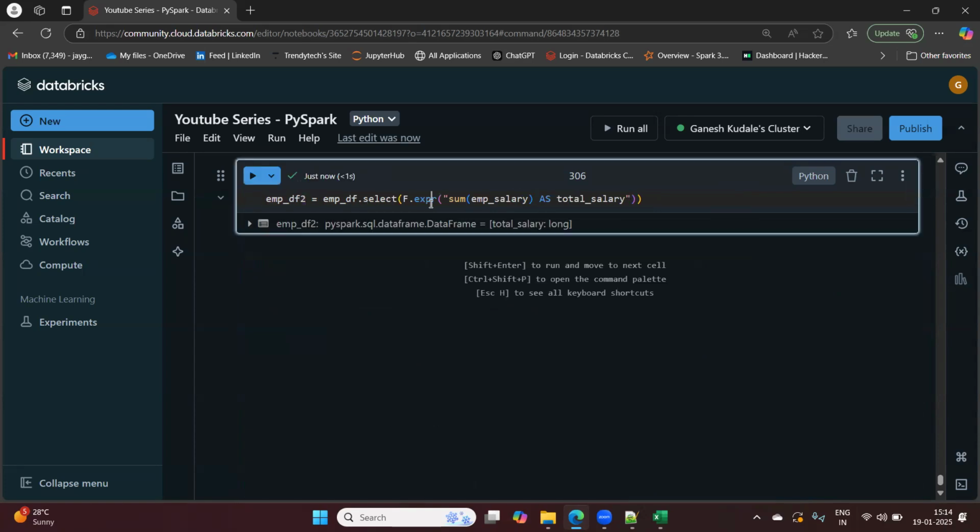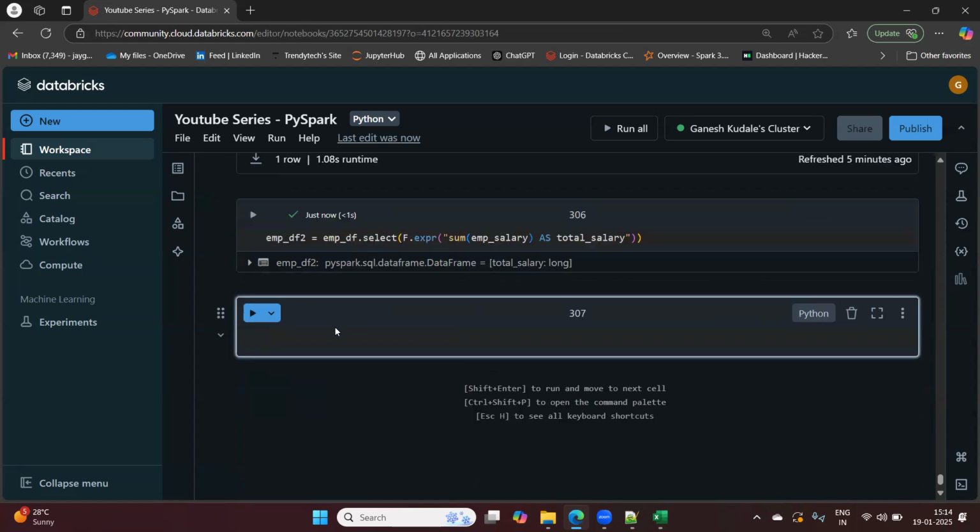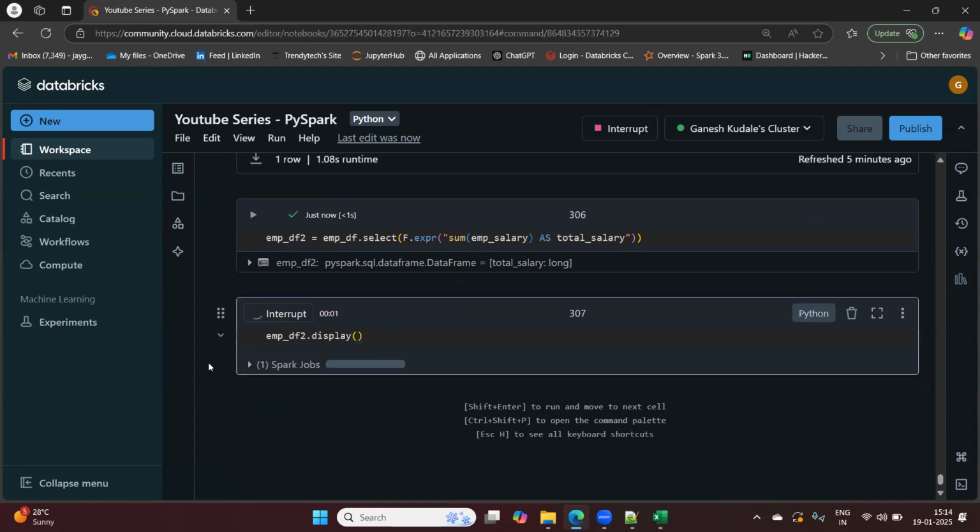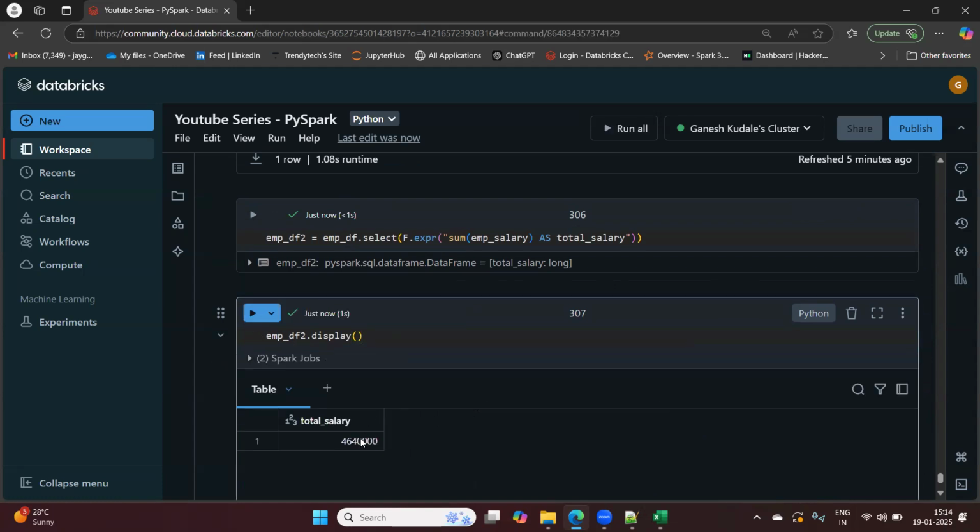So this is the reason we got the error when we used F.sum and F.col inside F.expr. Dot display. Okay, see, we have got this result.